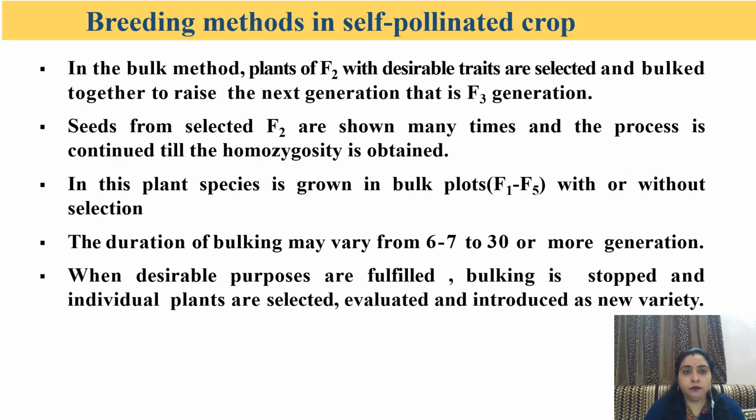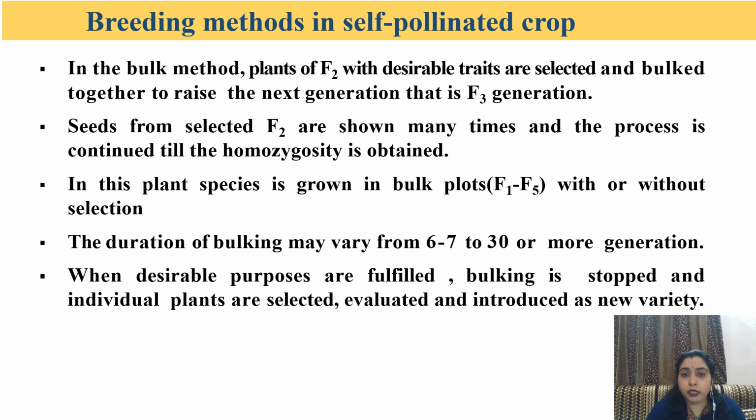In the bulk method, plants of F2 with desirable traits are selected and grown together to raise the next generation, that is F3 generation. Seeds from selected F2 are sown many times and the process is continued till we obtain homozygosity in the plant. In this, plant species is grown in bulk plots from F1 generation till F5 generation, that means from first filial generation to fifth filial generation, with or without selection.